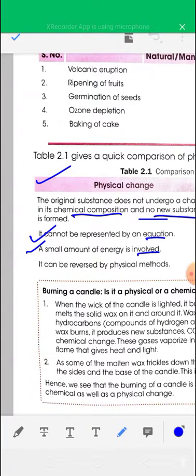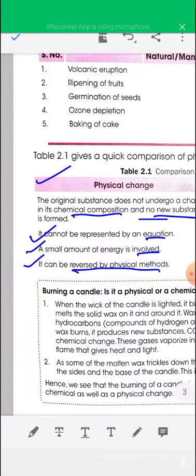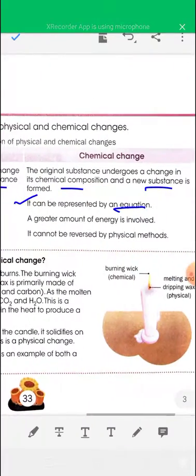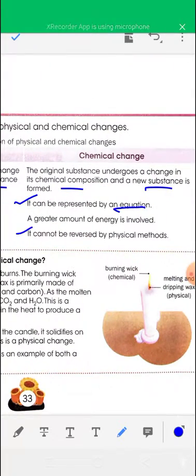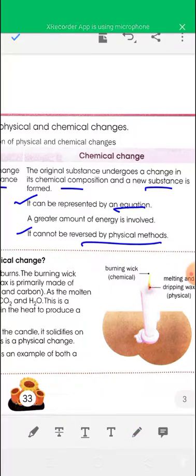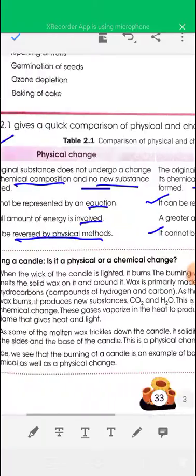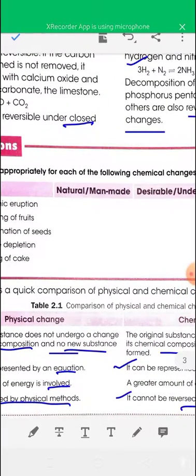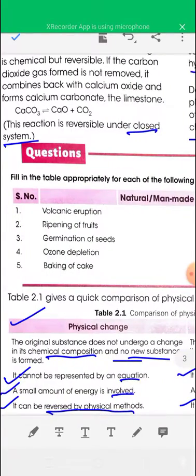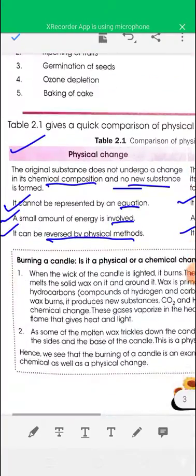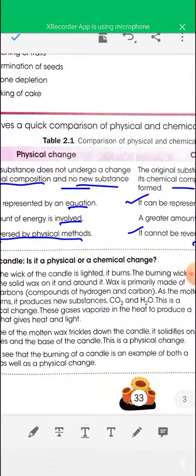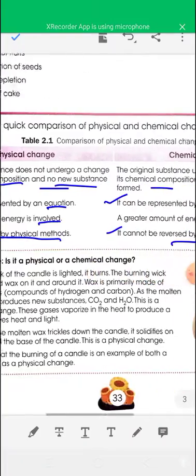Next point, a physical change can be reversed by physical methods, and a chemical change cannot be reversed by physical methods. So these are some basic differences between physical and chemical changes. You have to remember the definition of chemical change, the important features of chemical changes, and examples of different types of chemical changes.